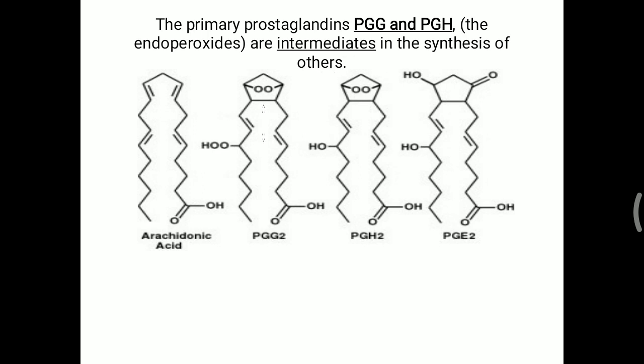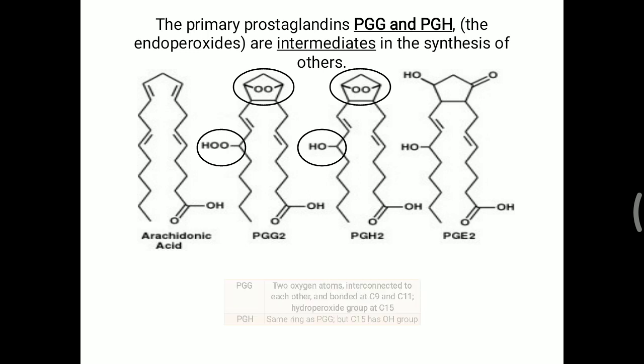In the structure of PGG2 and PGH2 you can see a bridge-like structure made of 2 oxygen atoms. The difference between PGG2 and PGH2 is at carbon 15. In PGG2 there are 2 double bonds in the side chain, and over carbon 15 there is a hydroperoxide group. PGH2 contains only a hydroxyl group.